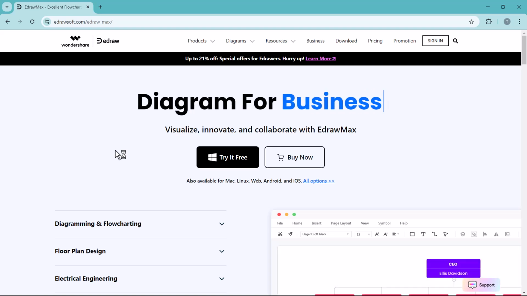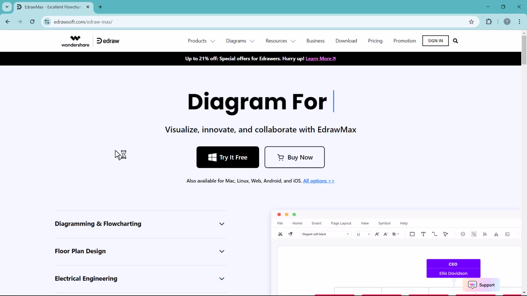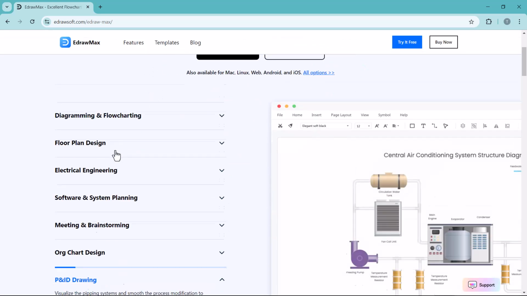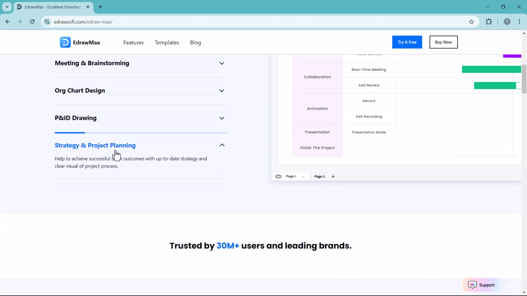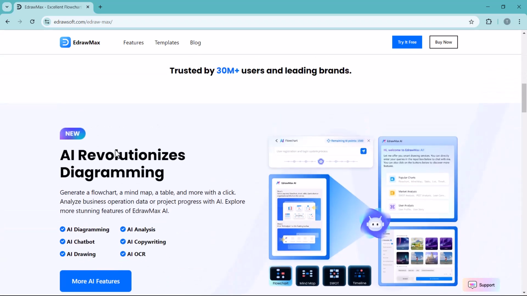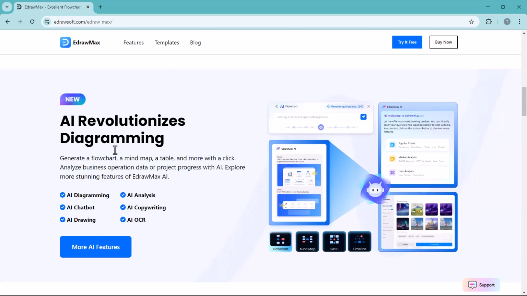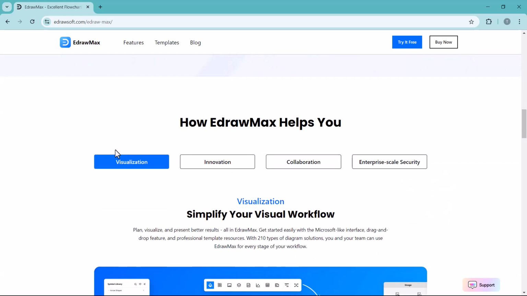Imagine you are planning a big project, organizing a team meeting, or brainstorming new ideas. You are juggling sticky notes, whiteboards, and endless documents. What if there was a way to streamline all of this into clear, professional diagrams in just minutes? That's where Wondershare eDraw Max comes in. It is a powerful mind mapping software.